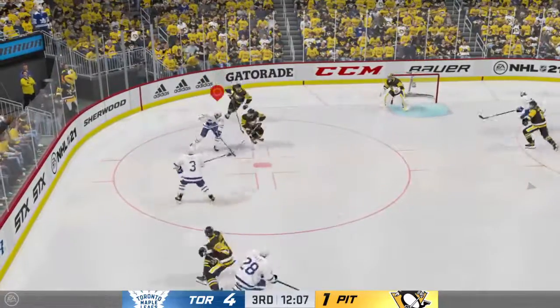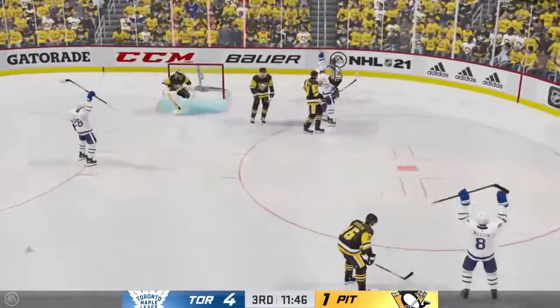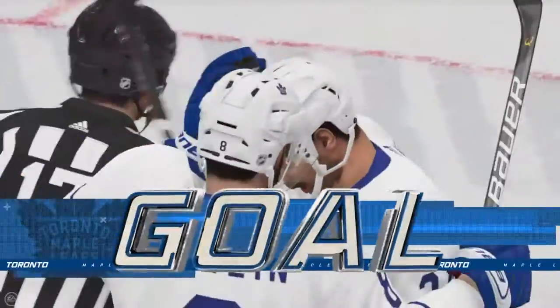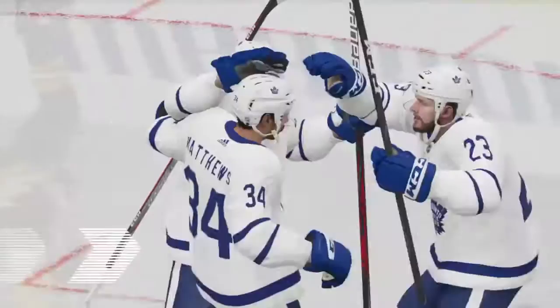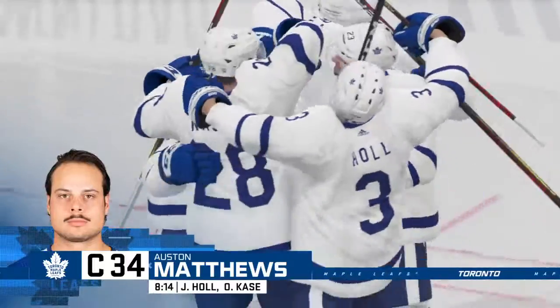Looks back and finds Matthews. Matthews in the corner. Sneaks around. Backhand try. Scores! Austin Matthews! Hat trick here in Pittsburgh, Game 3. And it was a beauty upstairs. Wow.